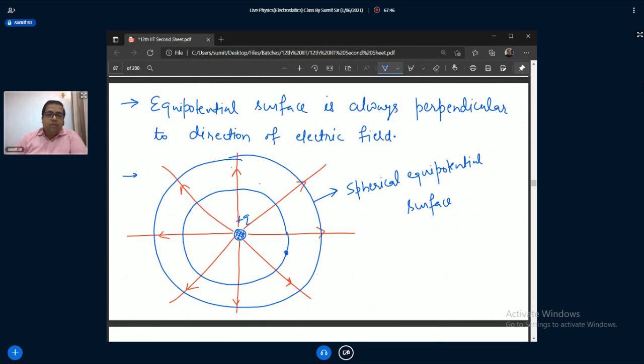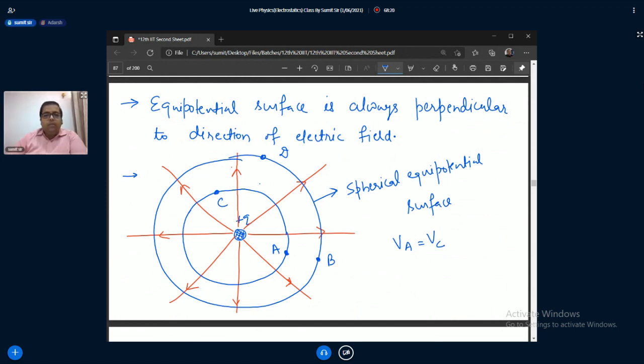You can say, if I am taking A and B and C and D, we can say potential of A is equal to potential of C. If you move the charge from A to C, then the net work done would be 0. Is there any need of work done in displacing the charge from A to C? No, sir. No.